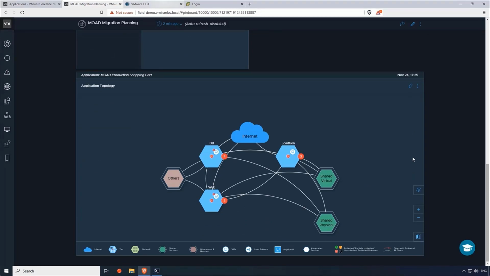I've pretty much gotten enough information from this dashboard to make sure that I understand what the network requirements are. I also understand what the impact is going to be for the east-west traffic. So now I'm going to take this application construct and put it into VMware ACX in order to facilitate the migration.